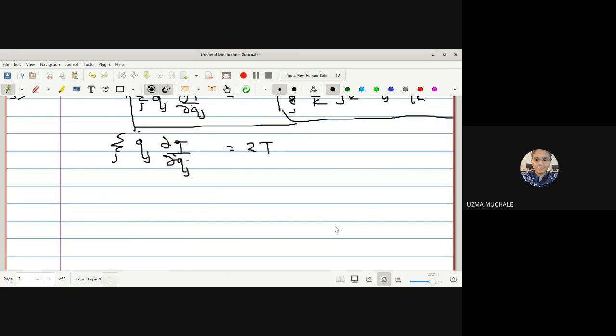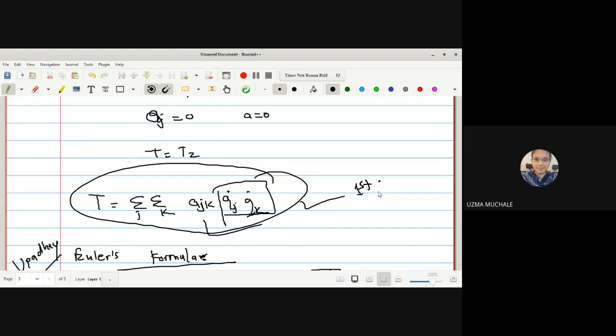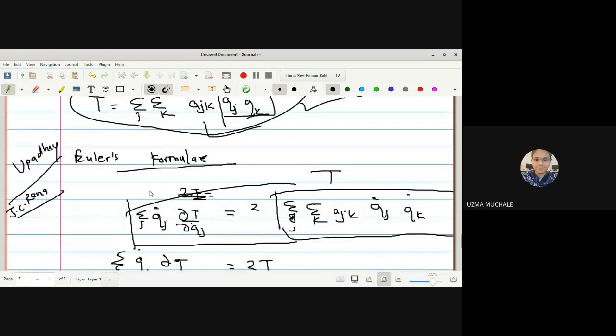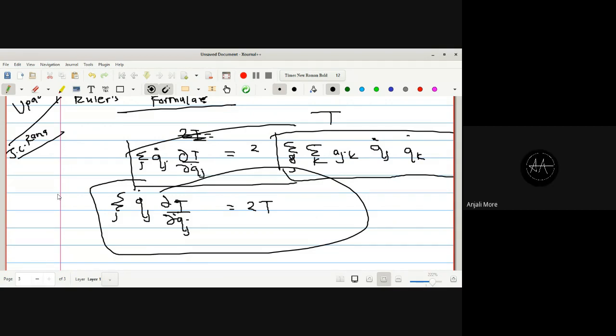फर्स्टली हमने पहले वही find out किया, और statement के लिए हमने यूलर्स use किया. Okay, this is up to your first statement, and if the question is like this, if the system is scleronomic, then show that 2t is equal to summation over j q_j dot dou t by dou q_j dot, then you have to use Euler's formula and you can prove your second statement. Is it okay? Any doubt up to this one? No, ma'am.